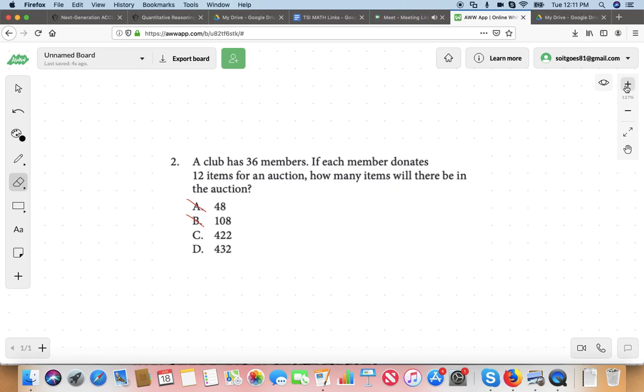I think through the logical approach, we know the operation now. What are we going to have to do to find out how many? You have to multiply 12 by 36. That's all this is. It's just 12 times 36. Now, I'm guessing here you wouldn't be able to use a calculator, because this is from the previous section on arithmetic. You'd probably have to work out the arithmetic. Do you think you could do that right now?